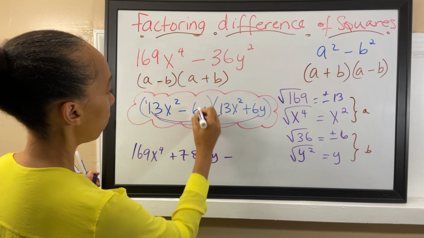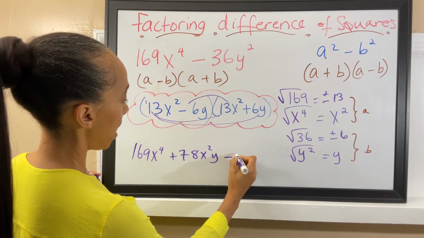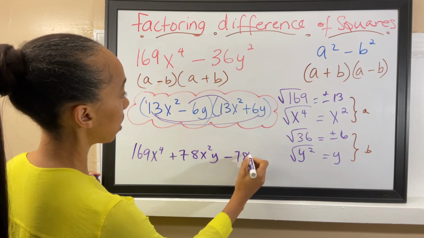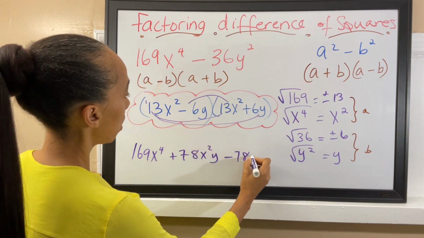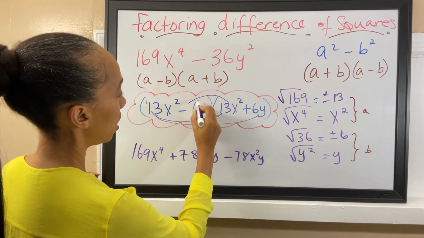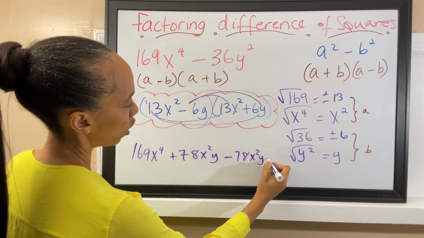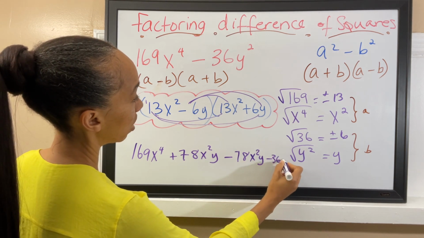Then you have negative 6 times 13, which is negative 78x squared y. And then these two, negative 6 times positive 6 is going to be negative 36y to the second power.